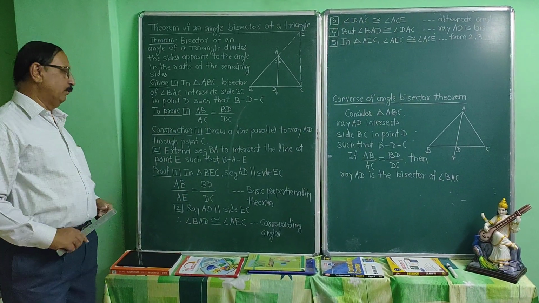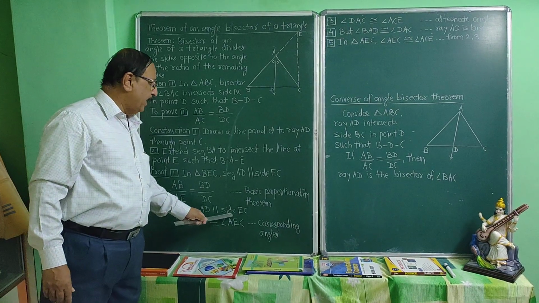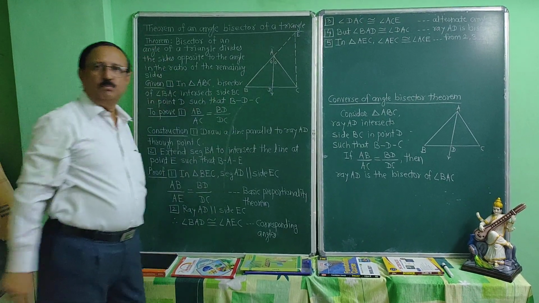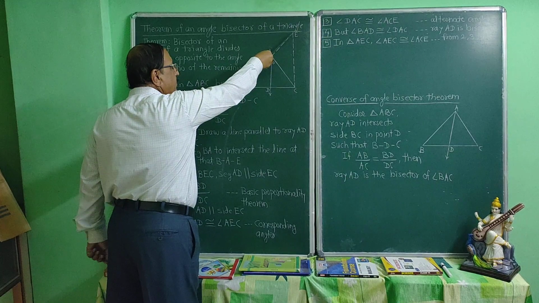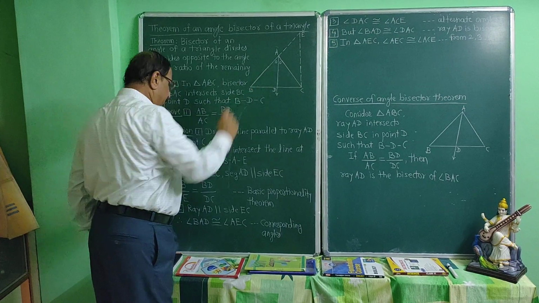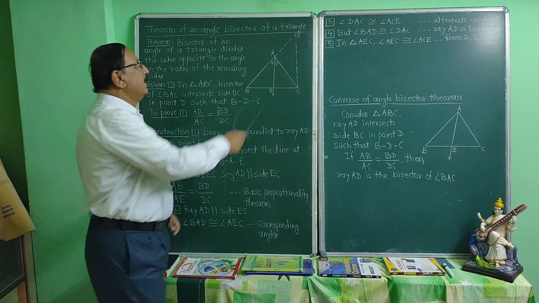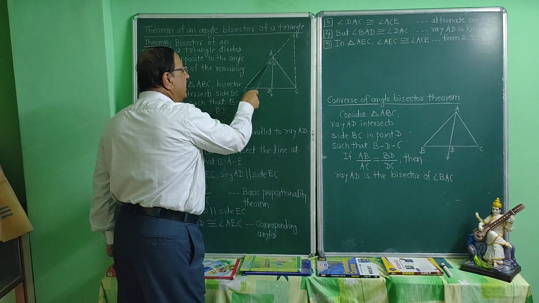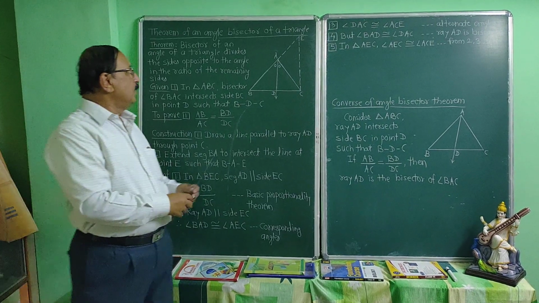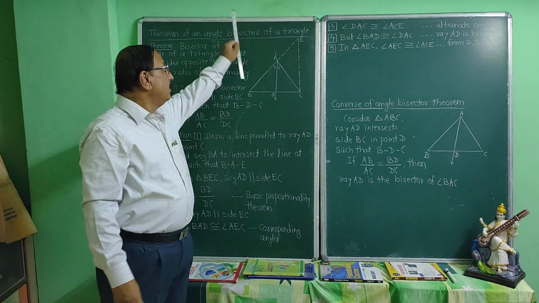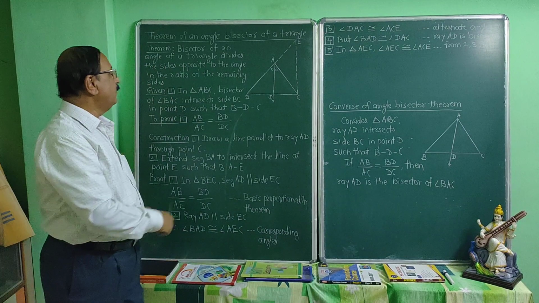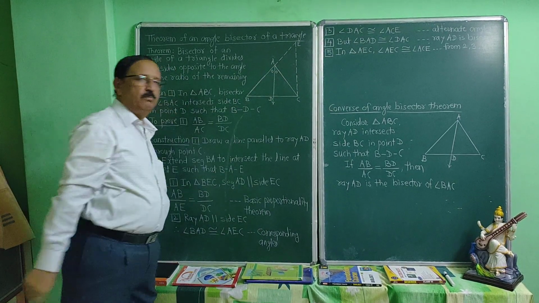Okay. Now again, ray AD is parallel to side EC, and this is a transversal. Then angle BAD is congruent to angle AEC. Why? Corresponding angles. You know that if the lines are parallel, then the corresponding angles are congruent. By corresponding angles, these two angles are congruent.